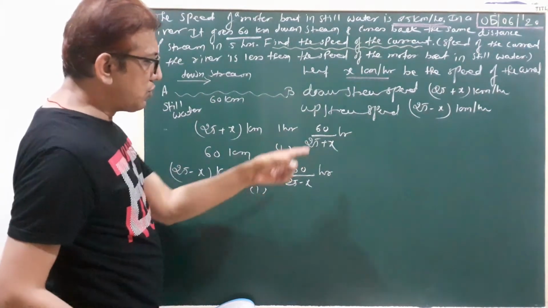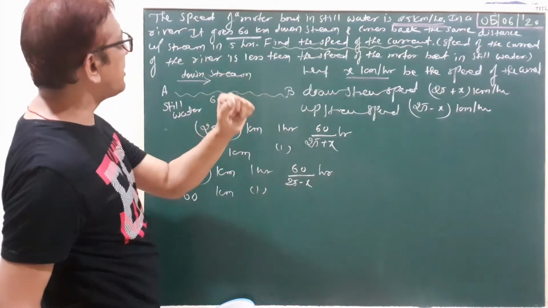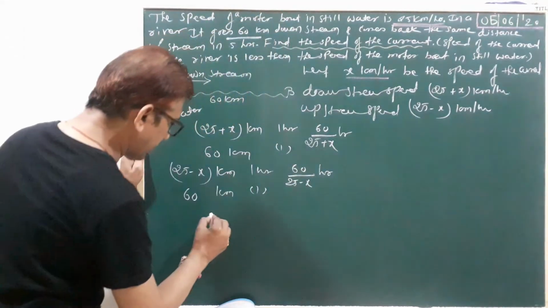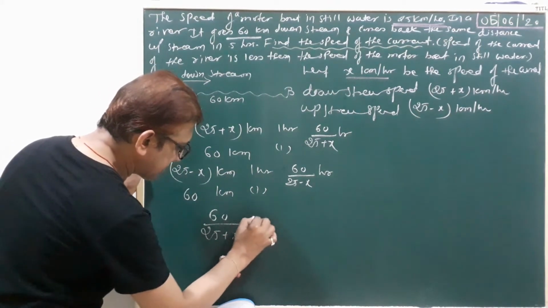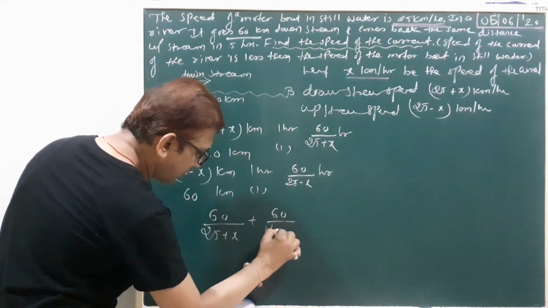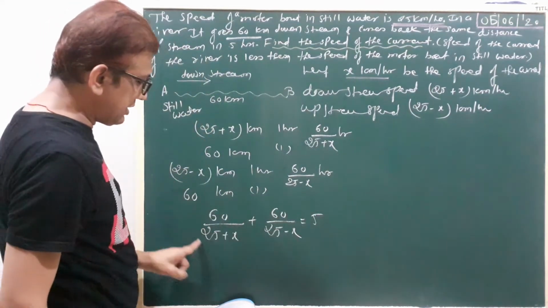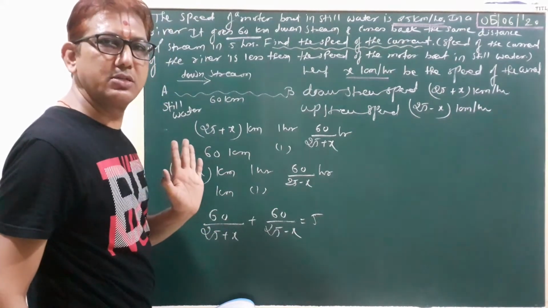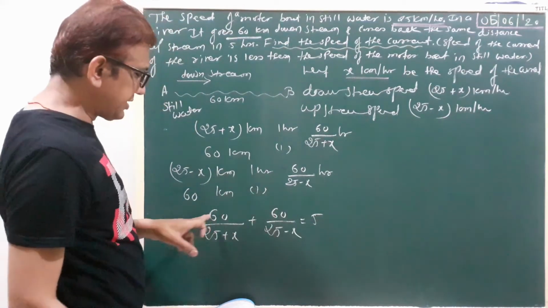Now we do not compare, because here our total timing is given. Total timing is 5 hours. So now write 60 upon 25 plus x plus 60 upon 25 minus x equals 5 hours. The unit here is hours, and here also hours, so our equation is right. Now 60 is the common factor.